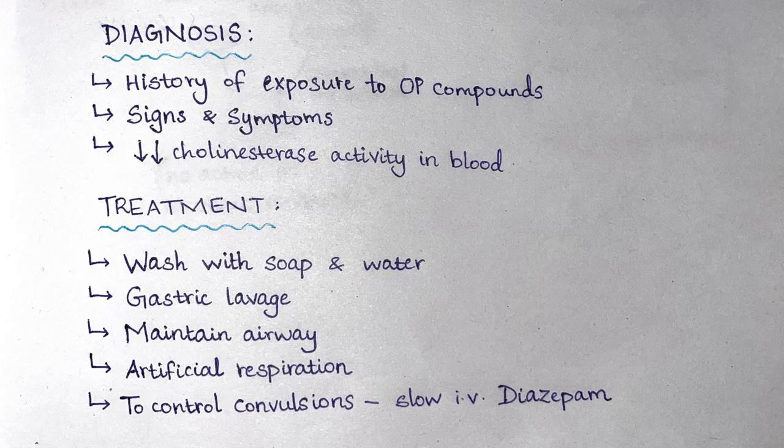Organophosphate poisoning can be diagnosed from a previous history of exposure to organophosphorus compounds, presence of signs and symptoms of organophosphate poisoning, and decreased cholinesterase activity in blood.